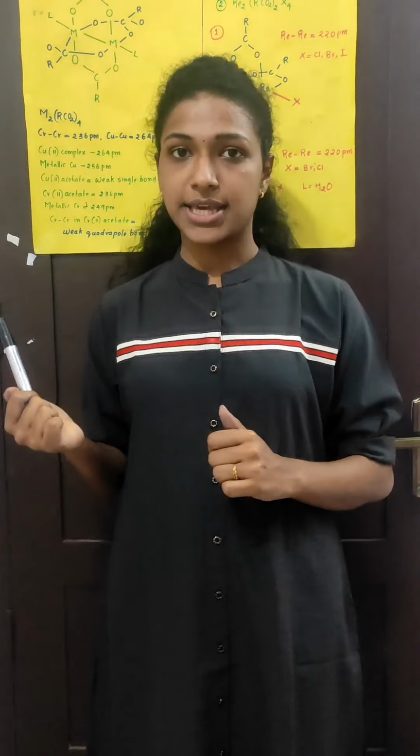We already said that in Re2X8 there is dsp hybridization, with a sigma bond and also a non-bonding. But in this case, there is a sigma bond, but there is no non-bonding formation. That is the only difference between Re2X8 and these complexes.